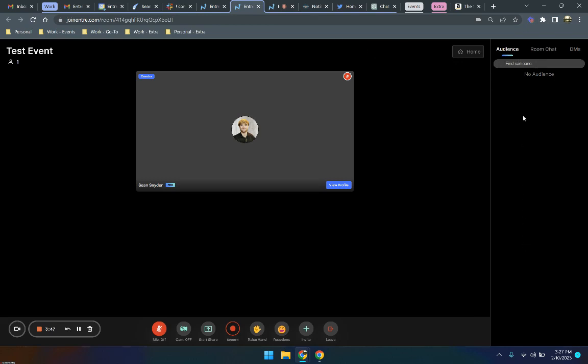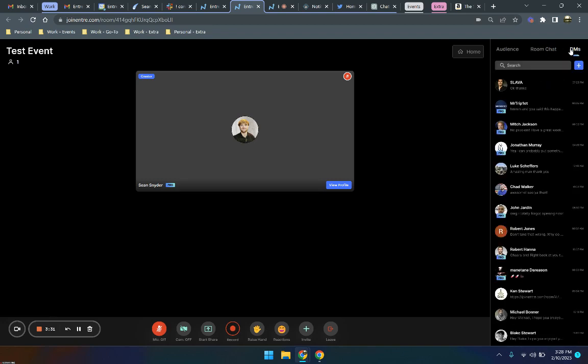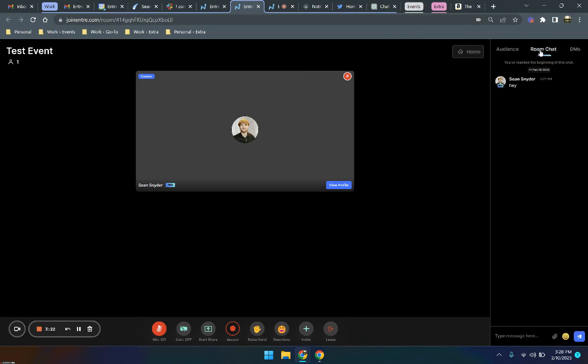From there, people will be able to click the raise hand button, and that allows you to bring them up to stage, little things like that. They'll also have access to a room chat where everybody can publicly share messages or ask questions, etc. And then if you're on desktop, you'll also have the ability to open up DMs. So if there's a panel of speakers, it's definitely a great idea to have a group chat going so you can keep your communications somewhat private and not in the room chat. For example, if somebody had to dip a little early, you could let the host know so you can keep all of that private.